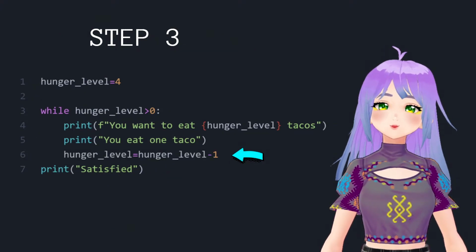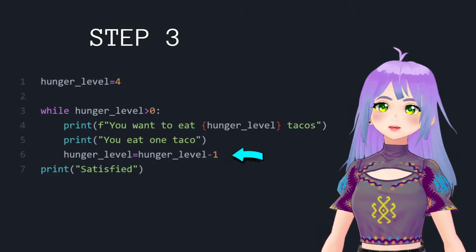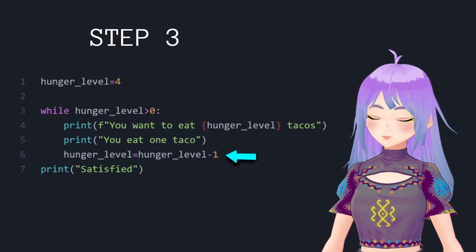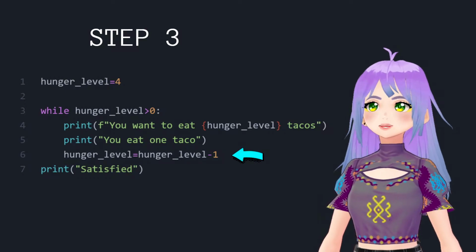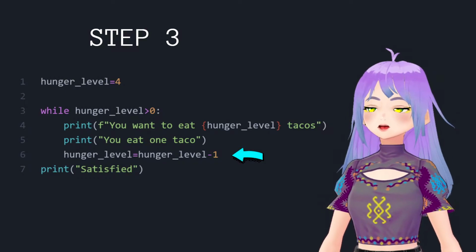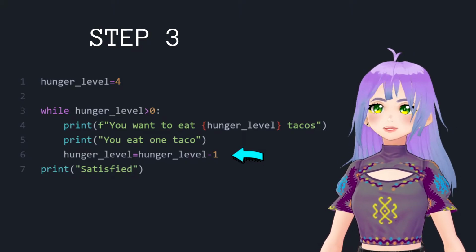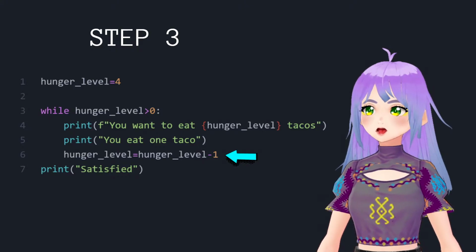That is the reason why it is so important to have an iteration variable, something that changes and will prevent our loop from running forever. In this case, our iteration variable will tell the loop to subtract one hunger level each time we eat a taco. And at some point, we will reach the level 0 and will feel satisfied.